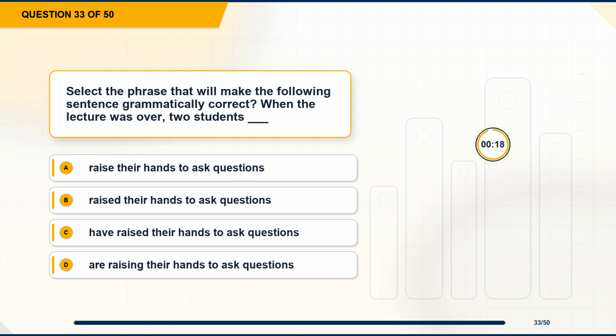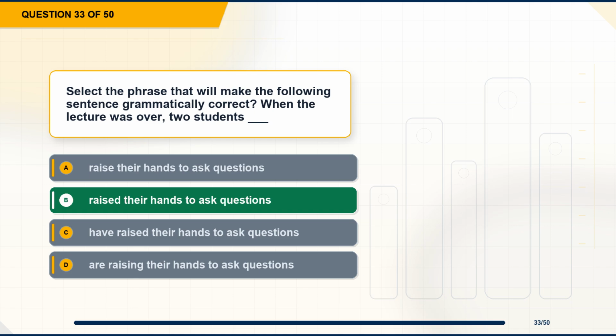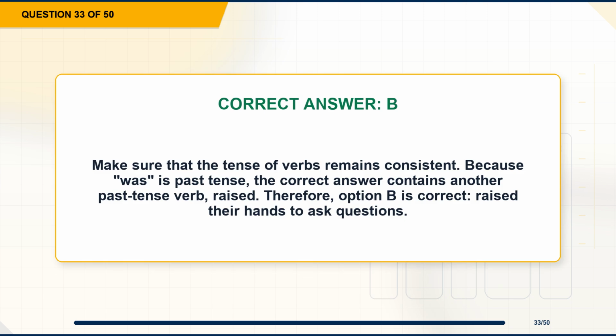Question 33. Select the phrase that will make the following sentence grammatically correct. When the lecture was over, 2 students blank. Option A, raise their hands to ask questions. Option B, raised their hands to ask questions. Option C, have raised their hands to ask questions. Option D, are raising their hands to ask questions. The correct answer is option B, raised their hands to ask questions. Explanation. Make sure that the tense of verbs remains consistent. Because was is past tense, the correct answer contains another past tense verb, raised. Therefore, option B is correct.